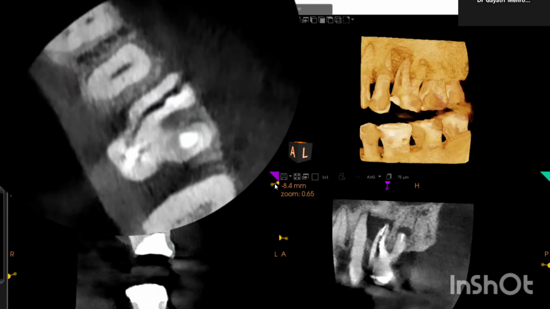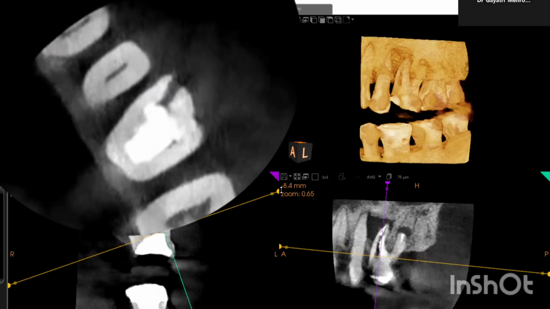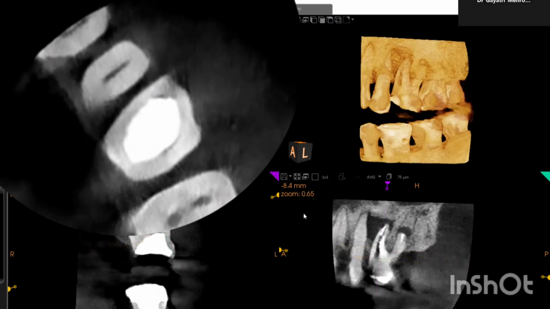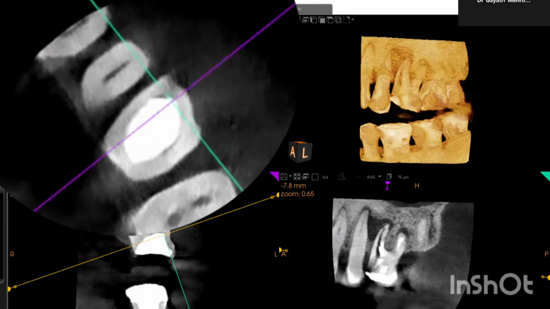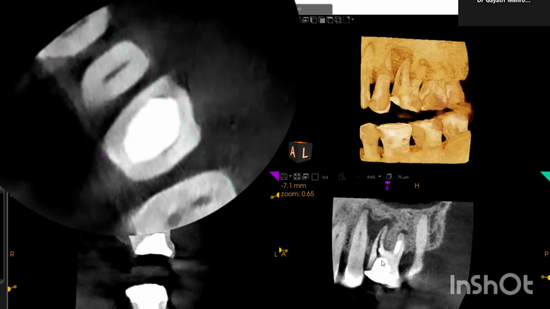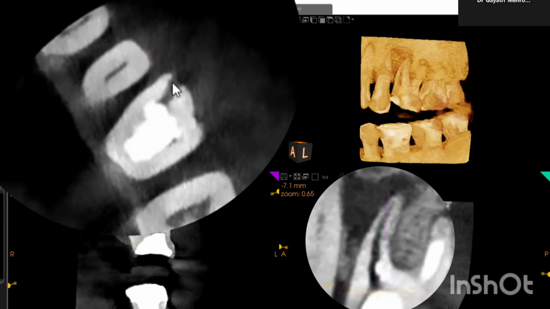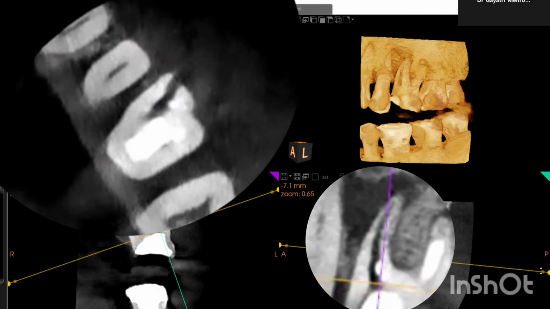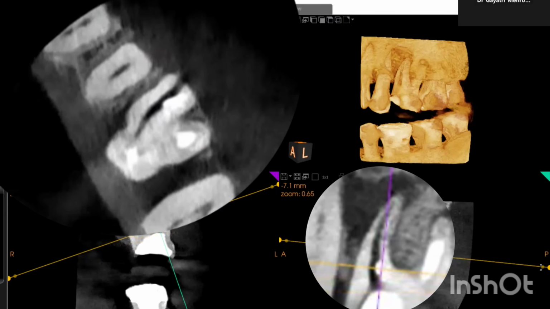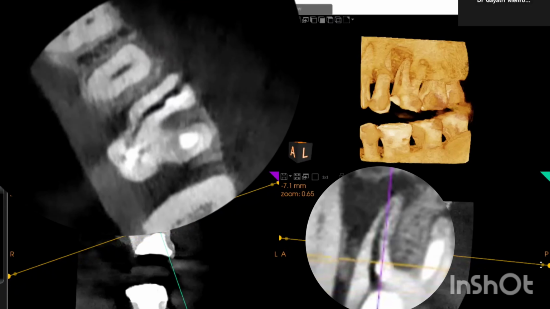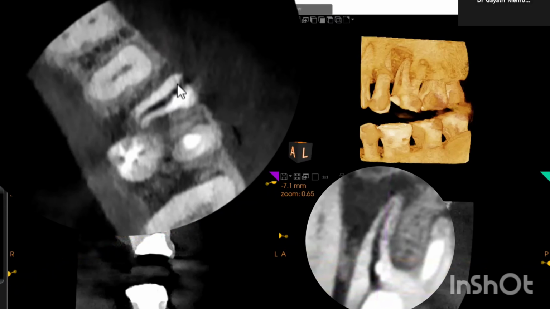So now this fracture is running from the base of the restoration. Base of the restoration, that is your coronal filling, you can say, which has been done. It's extending from here and it's going on. See my cursor, you can see the fracture. It continues down as I'm moving. It is running along with this root canal filling material.